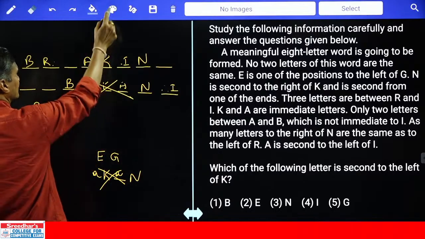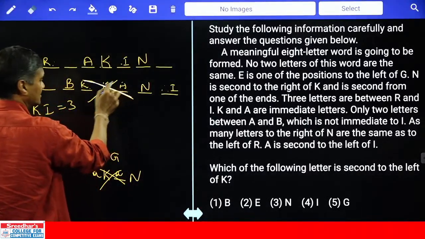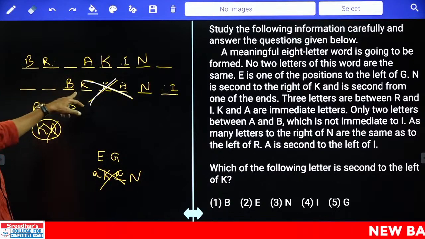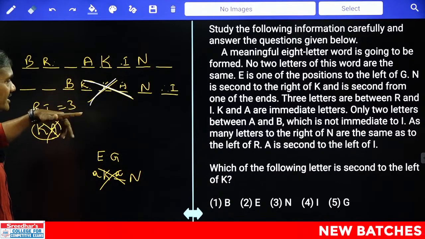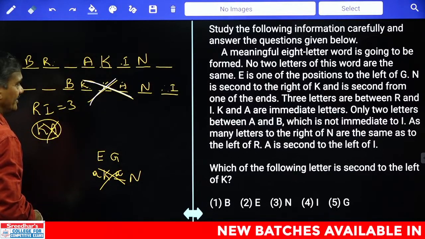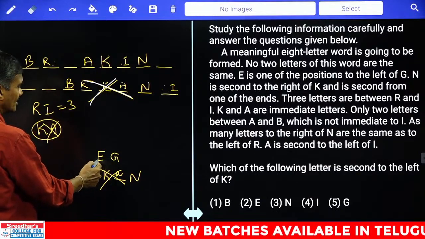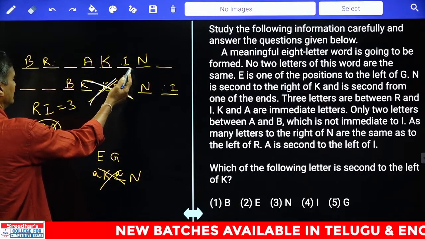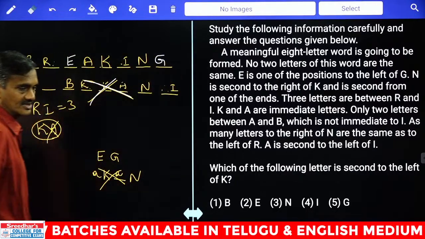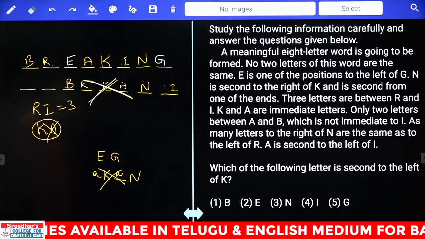Are you getting this one or not? The second case got invalid because of this information. Number of letters to the right hand side of N, same as left of R, that is invalid here. Then, A is second to the left of I, that is again valid. Then, E is to the left of G. Hence, E is here, to the left of G. Then this is the final arrangement. Word is SBREAKING.